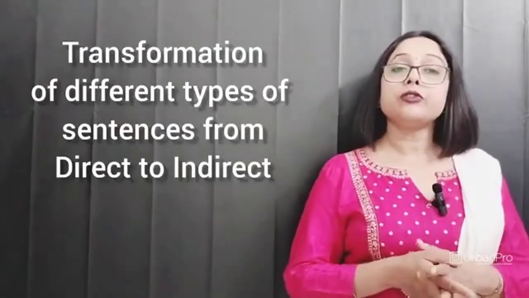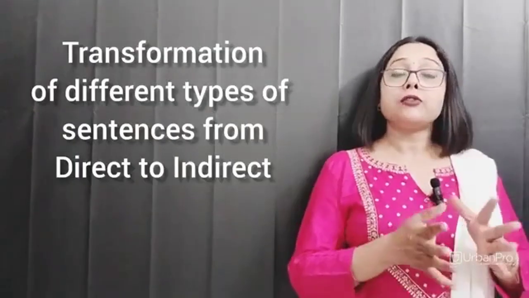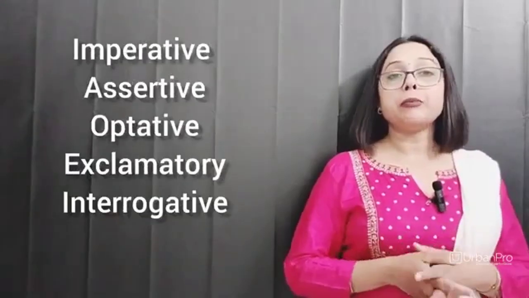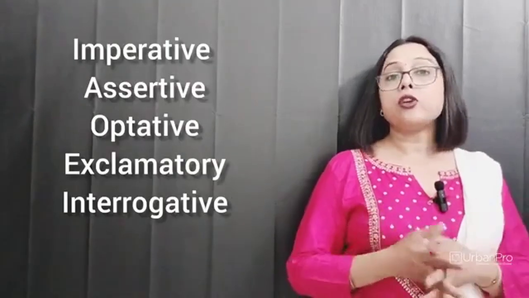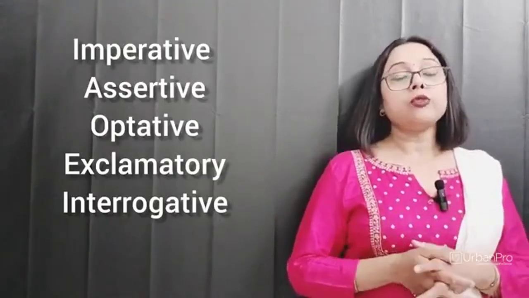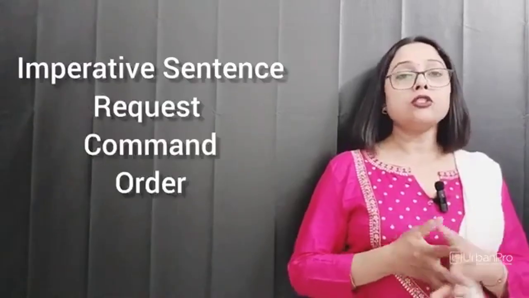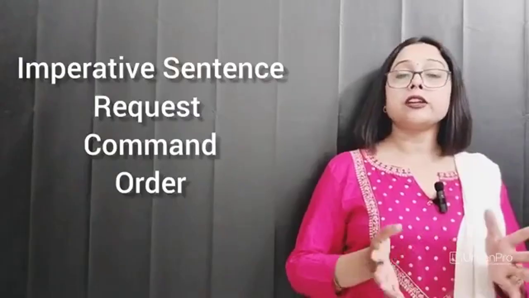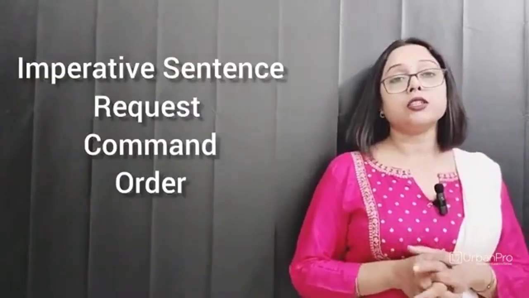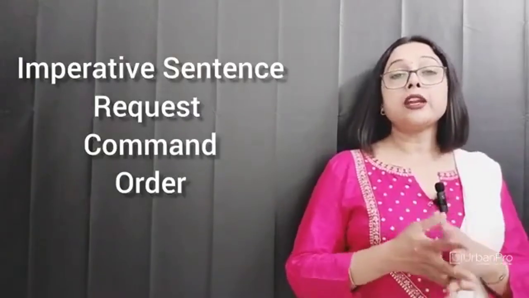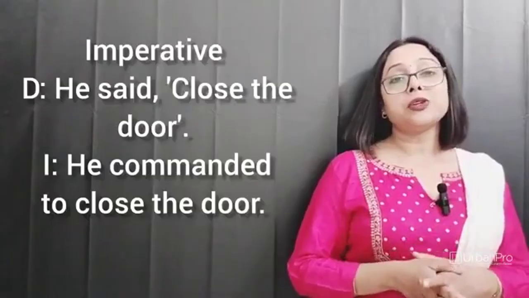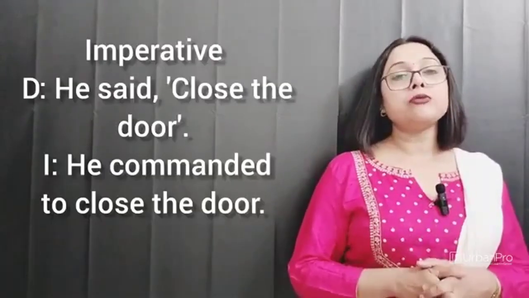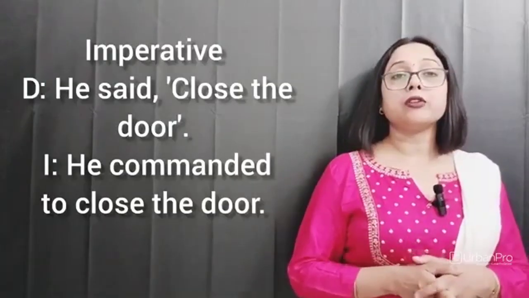Moving ahead, let us understand the transformation of different types of sentences from direct to indirect. It may be imperative or assertive or optative or exclamatory or interrogative. So let's continue with the imperative sentence. As you all know, imperative sentences are requests, commands or orders. And if the imperative sentence is in direct speech, then there are always two verbs in the sentence. One is reporting verb and another is reported verb.